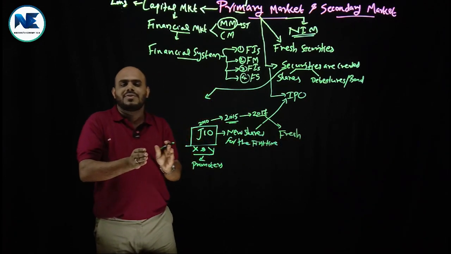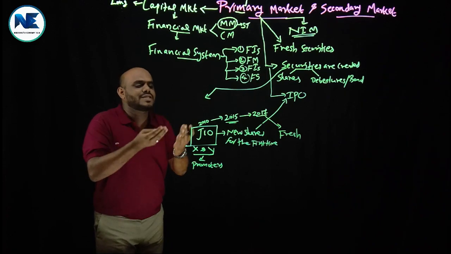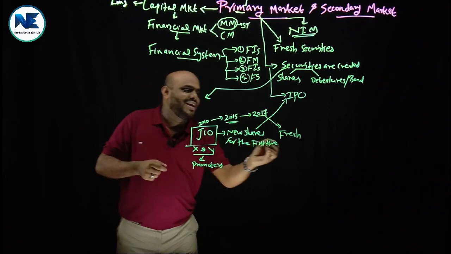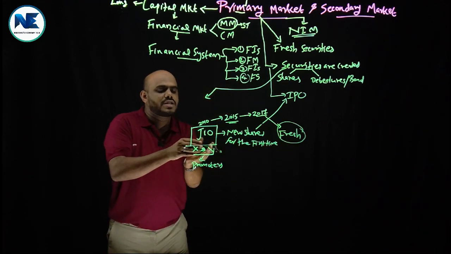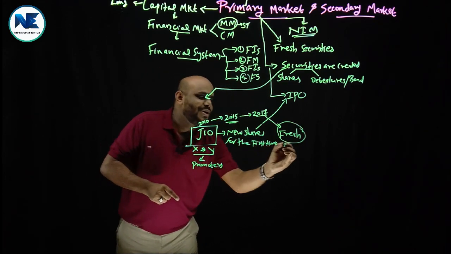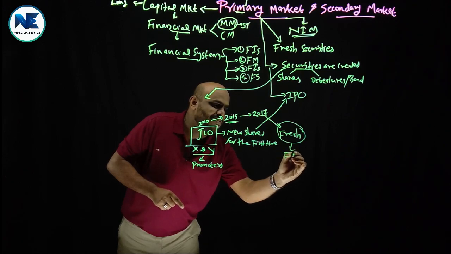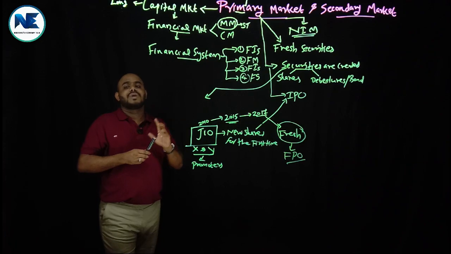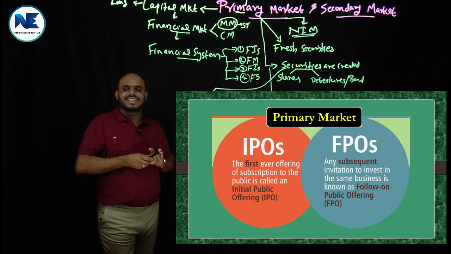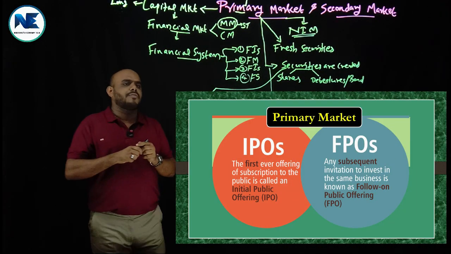It is new, but it is not for the first time in their life. So this type of new securities after or subsequent to the IPO is known as FPO, that is follow on public offer. What is the term? Follow on public offer.